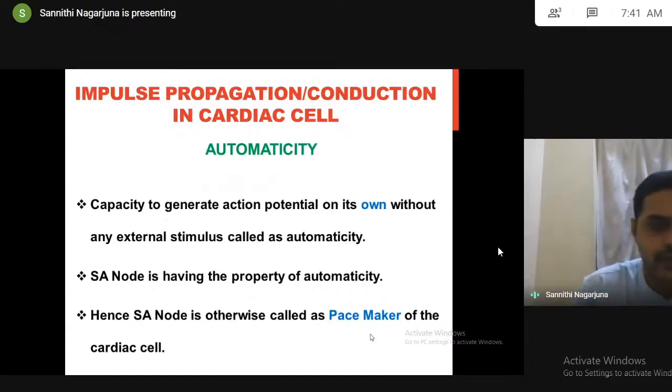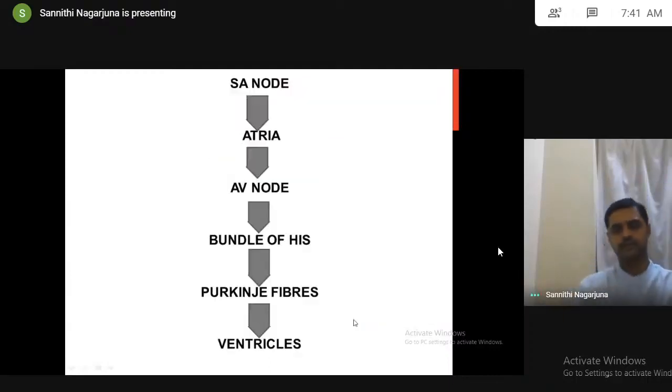Understand this? After the impulse generation, the next step is impulse conduction, impulse propagation. The impulse transmits from one area to another area. First, the impulse will be generated in the SA node, because the SA node has automaticity. Automaticity means capacity to generate impulse on its own without any help. Hence, the SA node is called the pacemaker. See here, first the SA node, having automaticity, generates the impulse on its own.